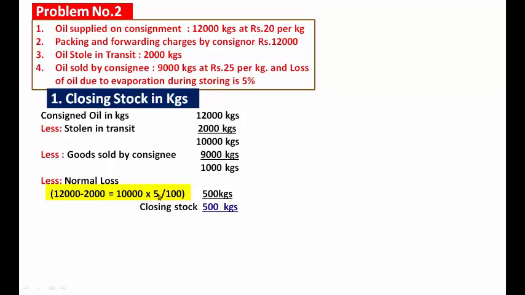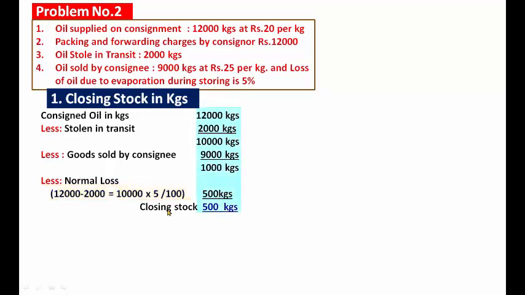At 5% evaporation, the normal loss is 10,000 kgs into 5 divided by 100, which is 500 kgs.